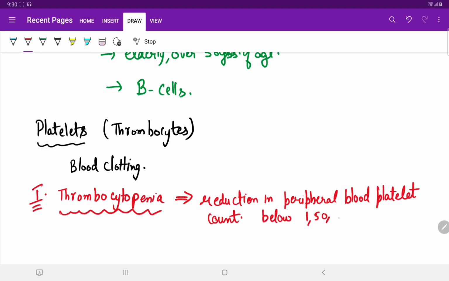It is associated with abnormal bleeding.